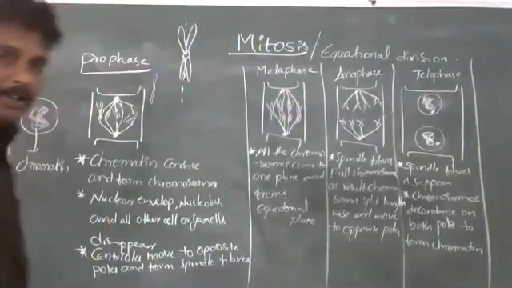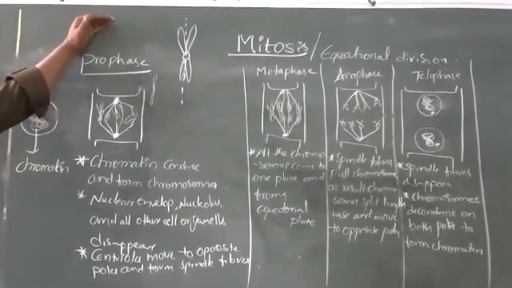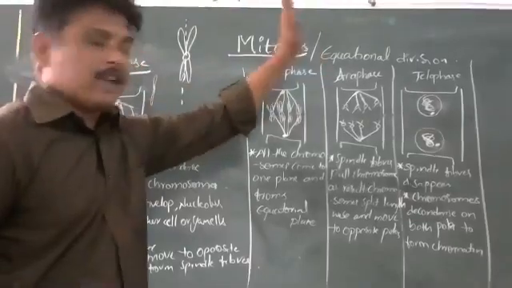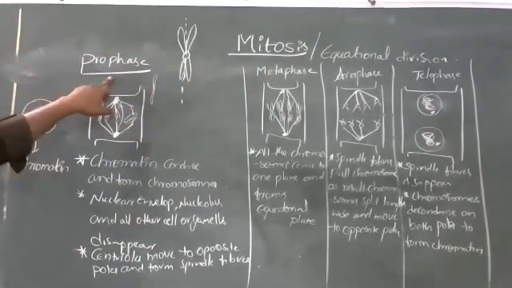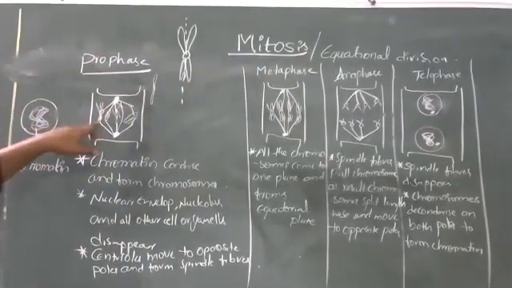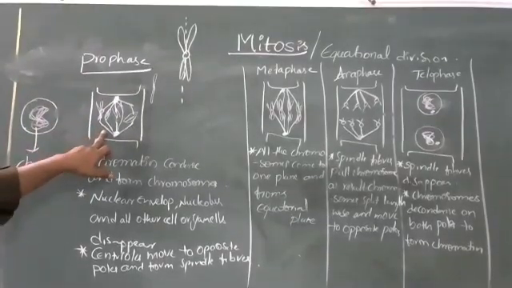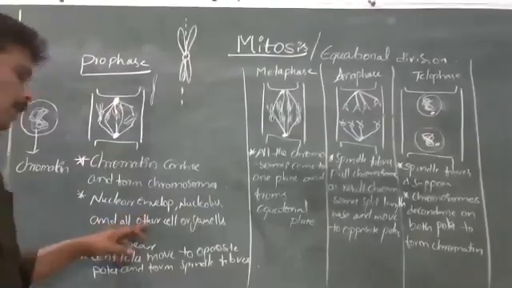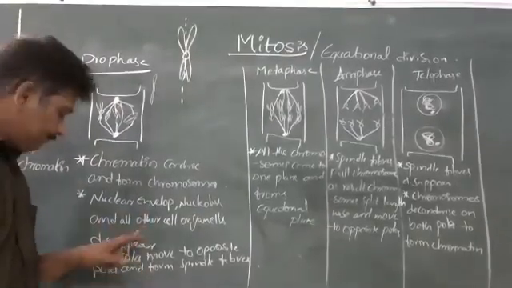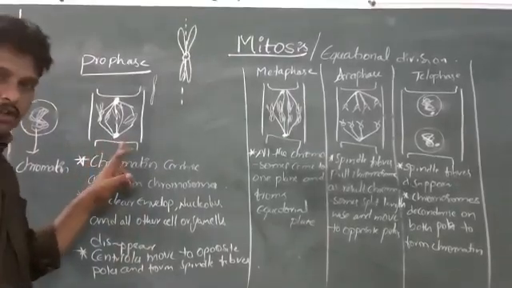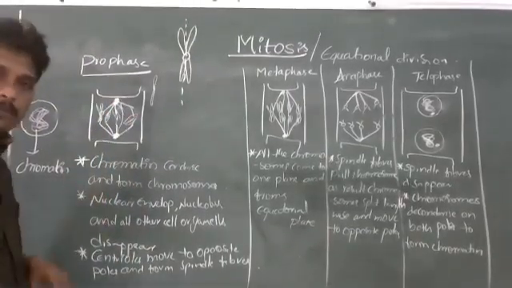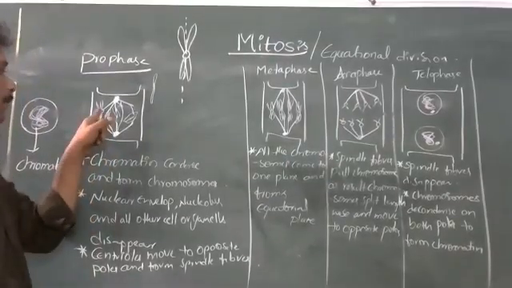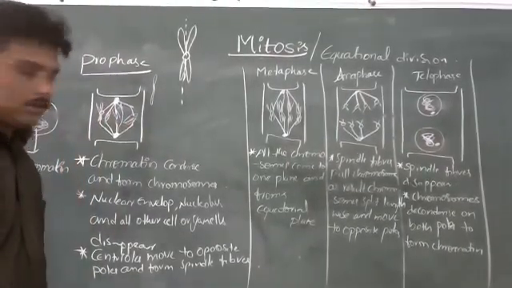One minute. Once again, I am explaining. In karyokinesis, there are 4 stages: prophase, metaphase, anaphase, and telophase. During prophase, the chromatin material condenses and forms rod-like structures called chromosomes. Nucleolus, nuclear envelope, and all other cell organelles disappear. Centrioles move to opposite poles and form the spindle apparatus or spindle fibers. Those spindle fibers get attached to the chromosomes.